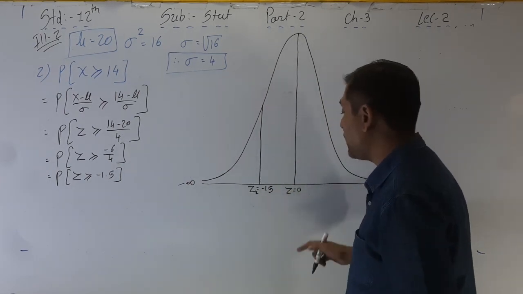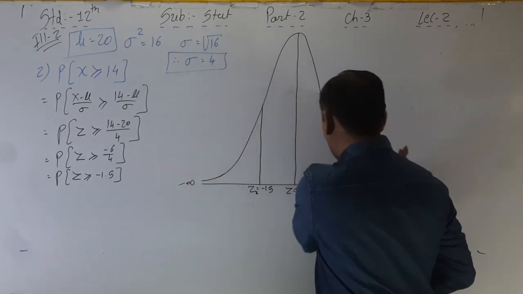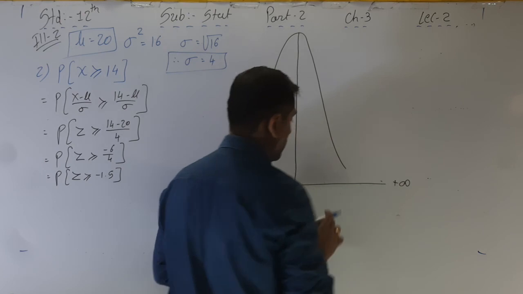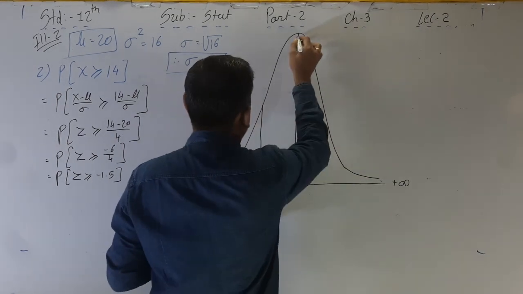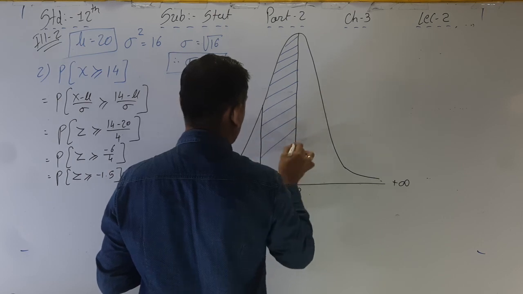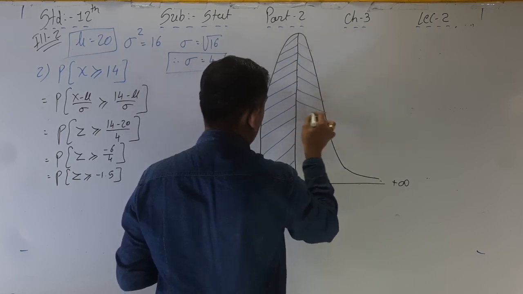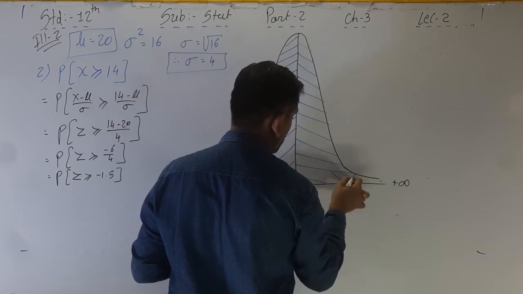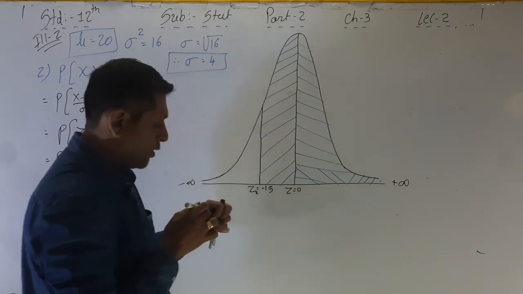So now Z2 is equal to minus 1.5 and the area is on the right hand side, so the corner is on the right hand side from these two, up to plus infinity. So this is the area.